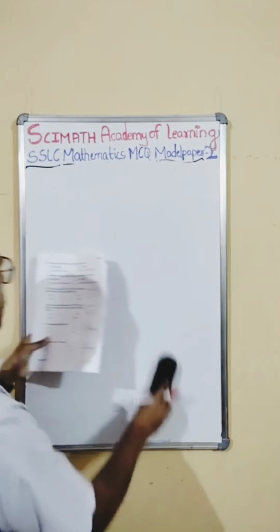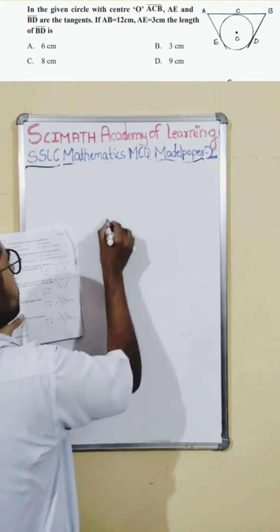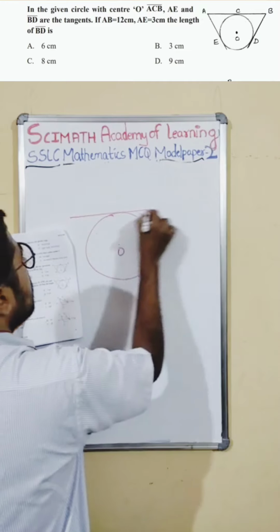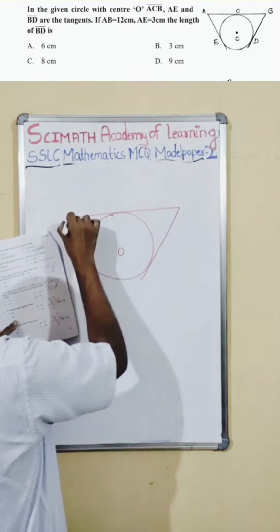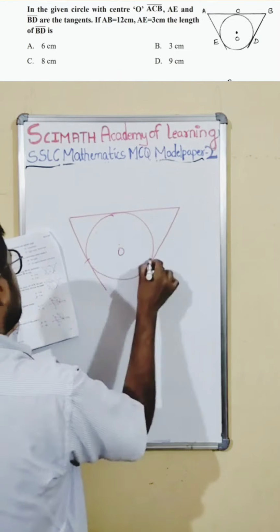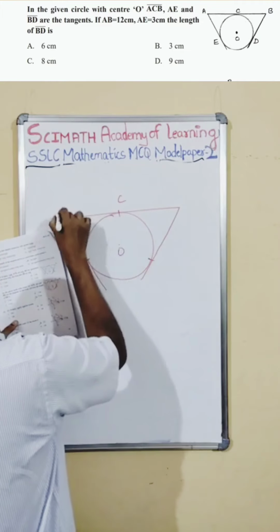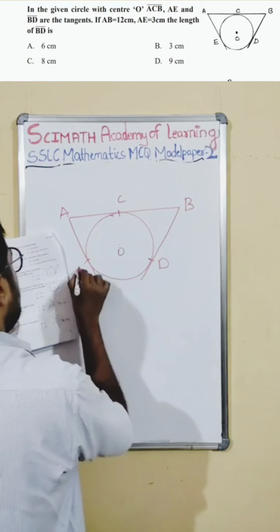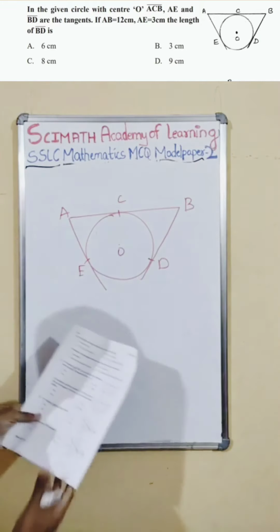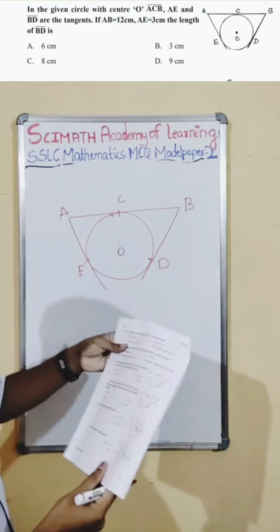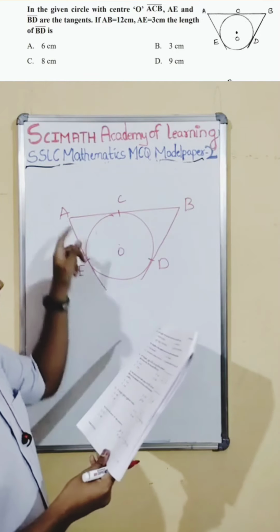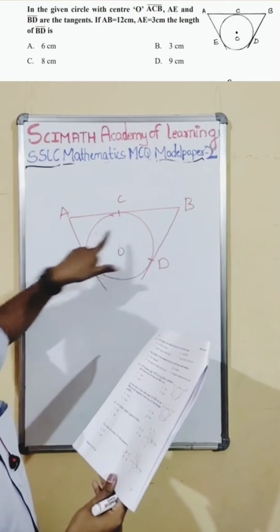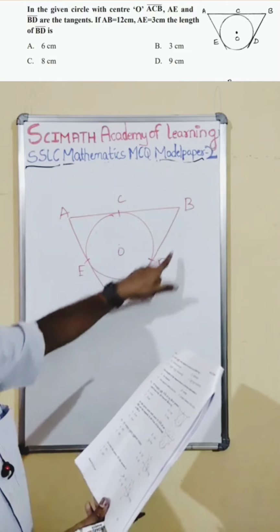That is the 32nd one. They are given a drawing like this. This is a drawing that they are given. Again, this is the concept of the circles. So D here, E here. In the given circle with center O, line ACB, AE and BD are tangents. AE and BD are the tangents, it seems.